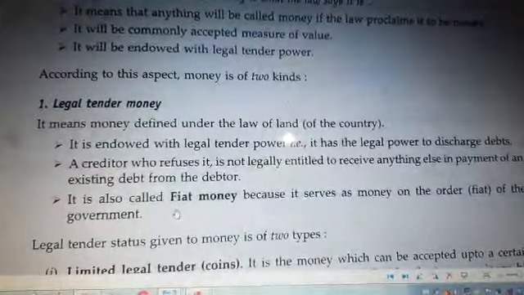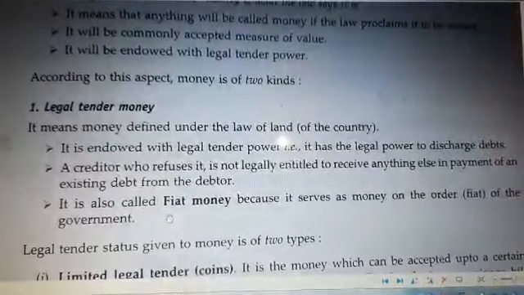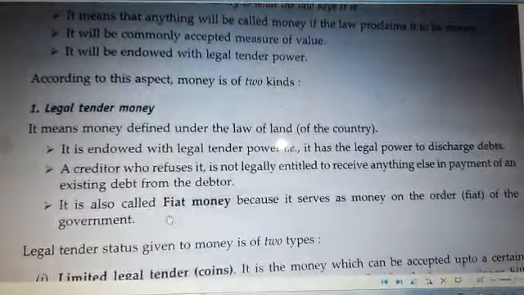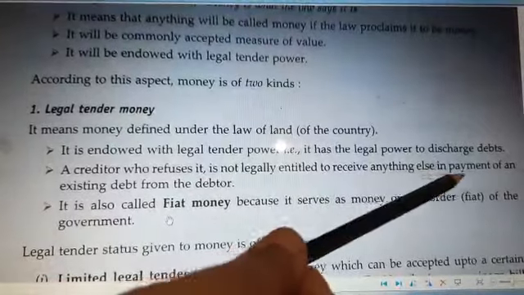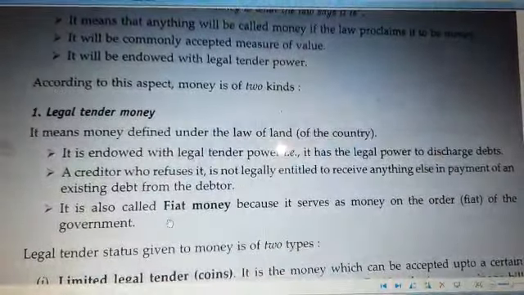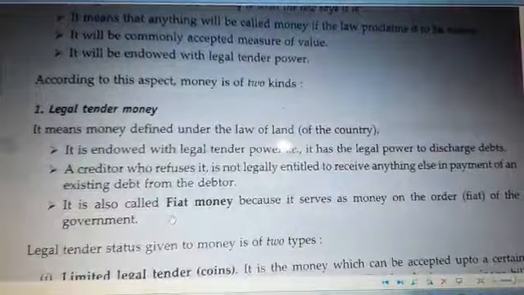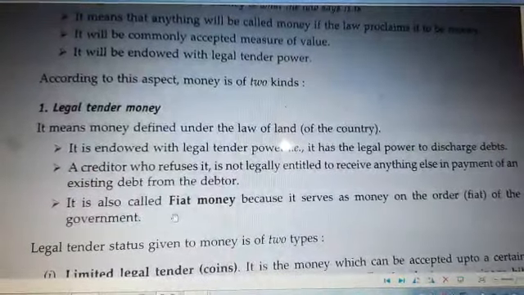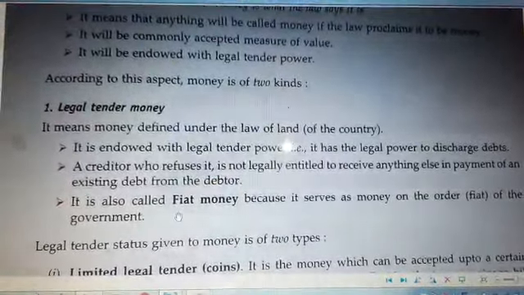Banks cannot do that. Come to the third, it is also called fiat money because it serves as money on order. Who gives the order? The government or the RBI gives the order, so that is why it is also called fiat money.